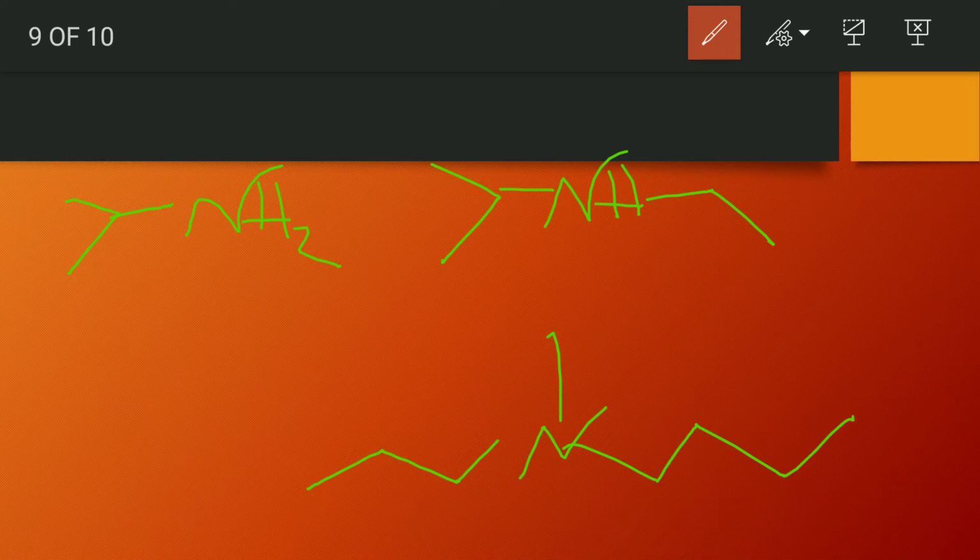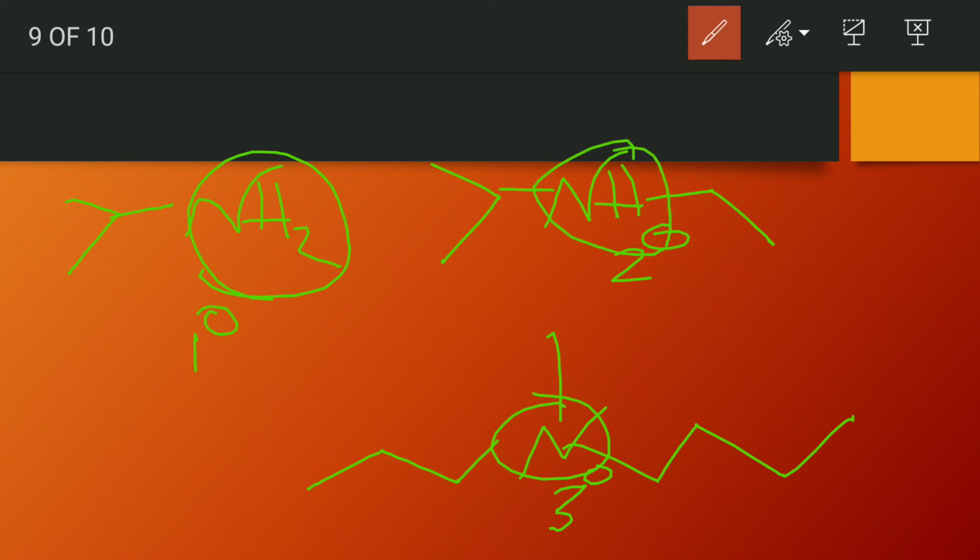So, I have these three examples. I'll tell you the degree of the amines here and you'll automatically understand how this came. So, the degree of amine here is 1, here is 2, and here is 3. Now think how it came.